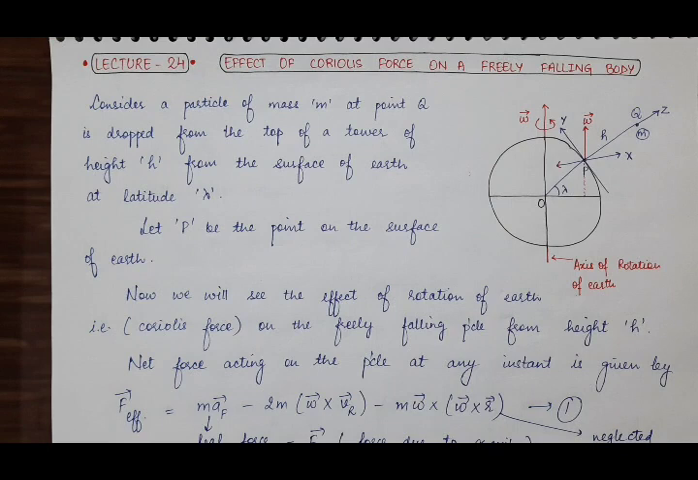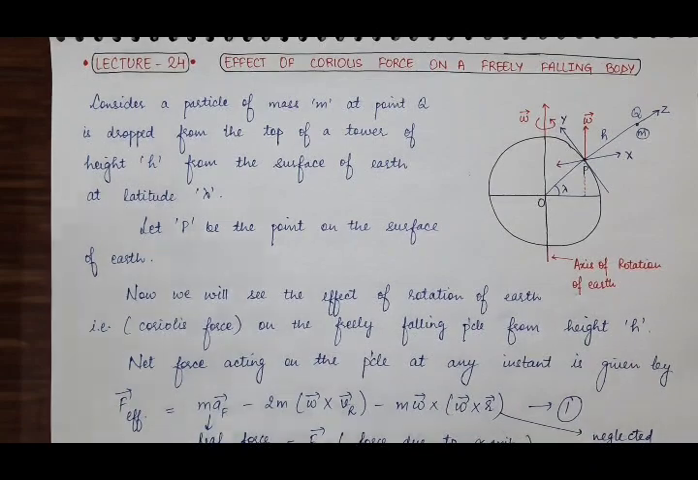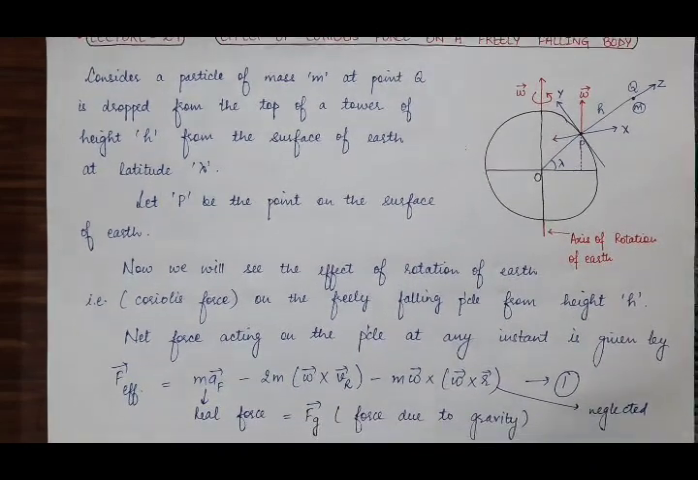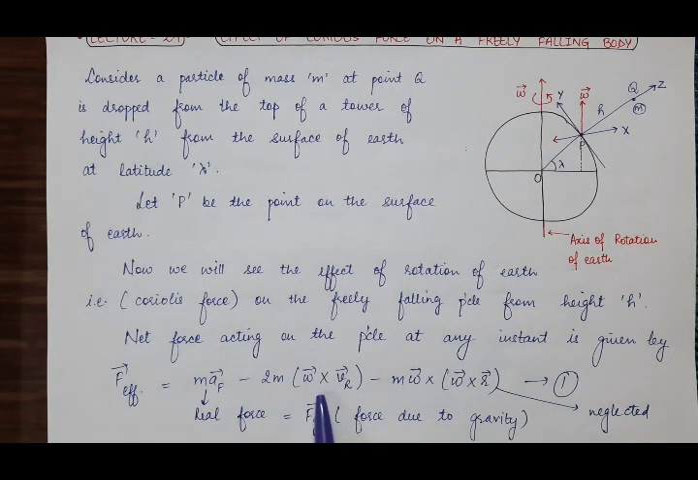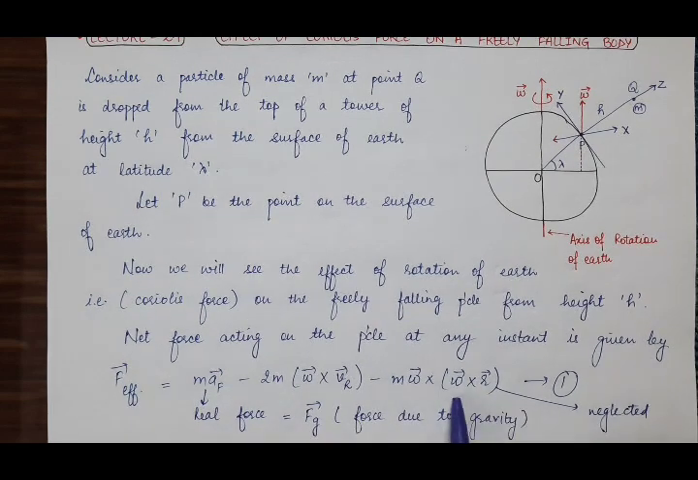So now what will be the force acting on this particle at any instant? The force on this particle will be due to the rotation of earth. So it will be the effective force, and it is equal to the real force acting on the particle plus the Coriolis force acting on the particle due to the rotation of earth, and along with that the centrifugal force acting on the particle because of the rotational motion of earth.